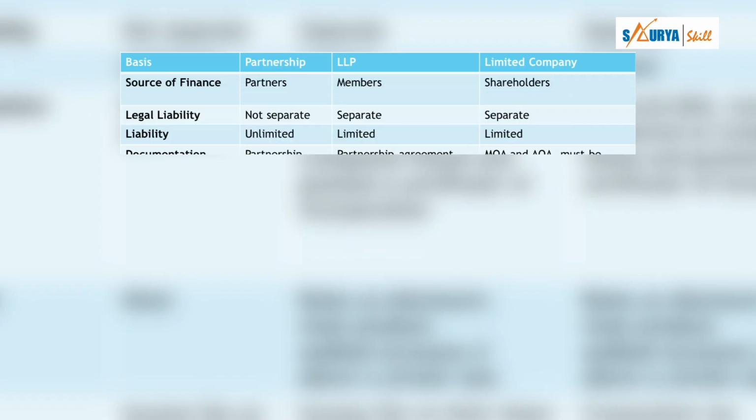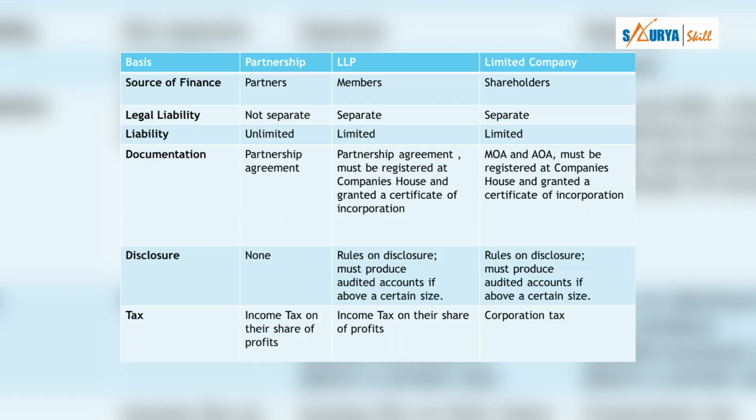I would suggest, students, that you make a table of all the 4 business entities and list their features under their name. It will help you remember the differences between these business entities.